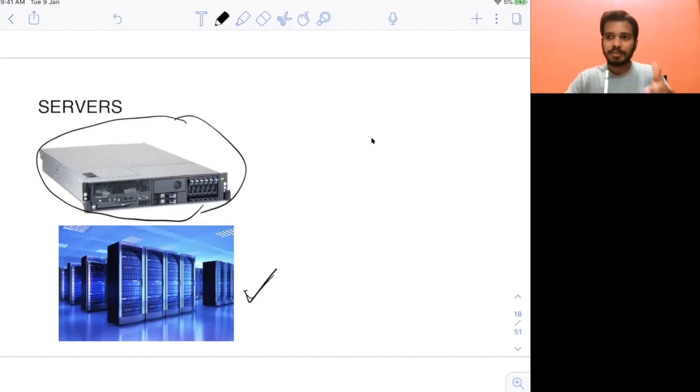These servers do not have input devices like a keyboard, mouse, or monitor, because they are not meant for physical user interaction. They are meant for just being in the data center and running programs for you. When you open facebook.com, it runs the program of facebook.com and gives you the data of that.